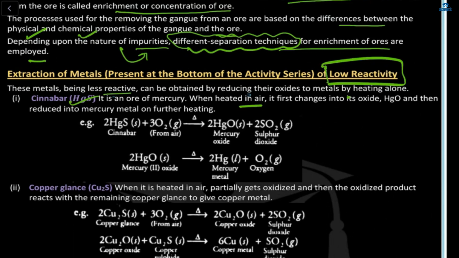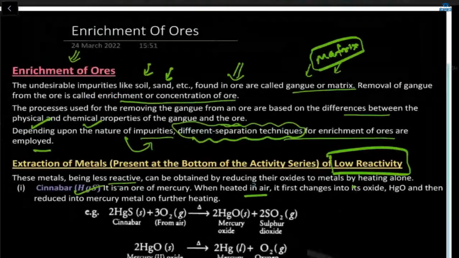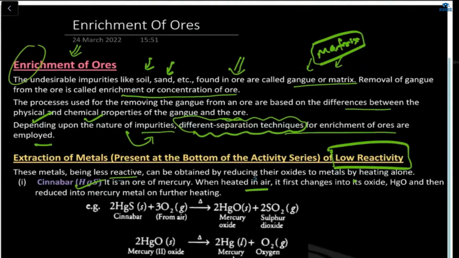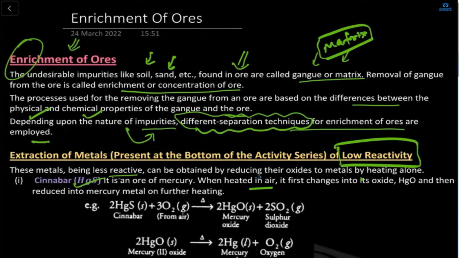Can you explain the line once again? Which one? This enrichment of ores. Okay. So enrichment of... okay, Ria will explain. Ria, can you explain?